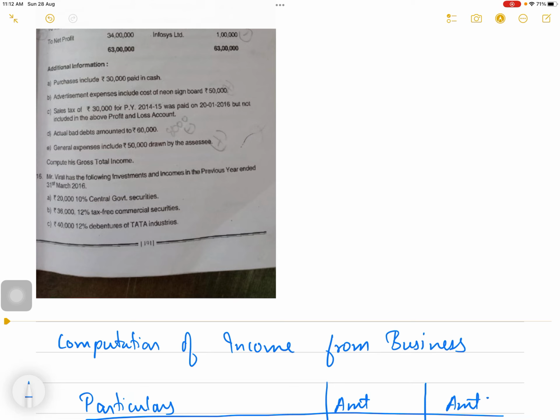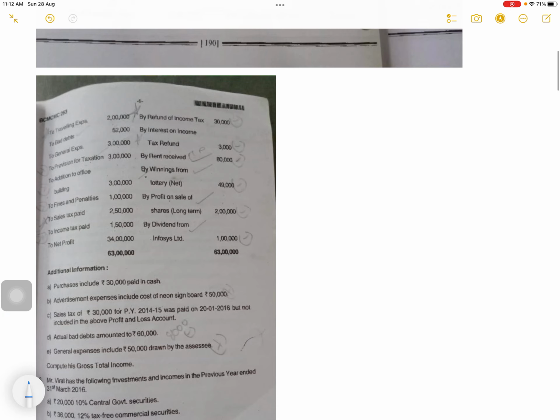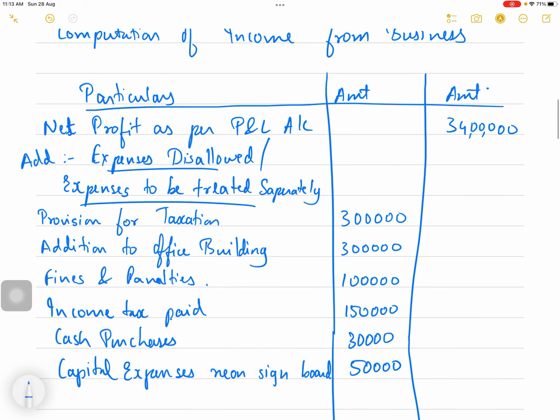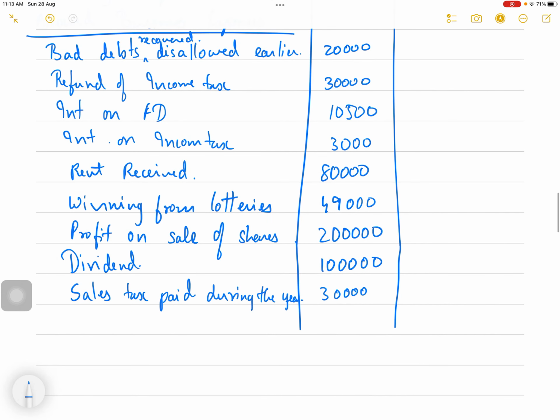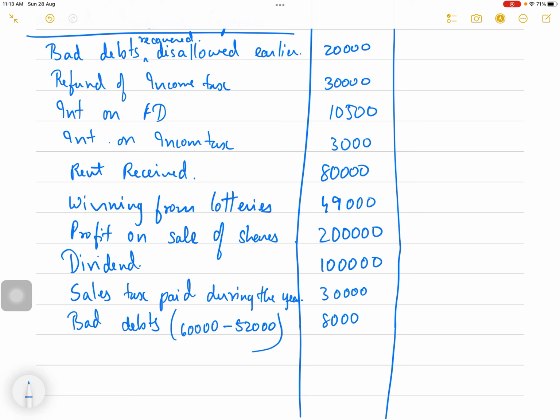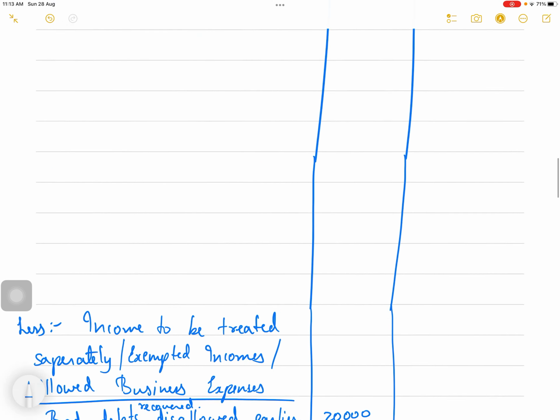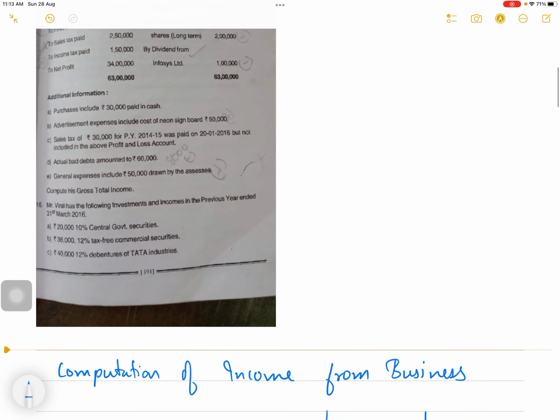Actual bad debts amounted to 60,000. We have shown bad debts 52,000. So 60,000 minus 52,000 is 8,000. So 8,000 bad debts you can claim. 60,000 is the actual bad debts, but you showed only 52,000. So the remaining 8,000 you are claiming. So you can subtract 8,000.